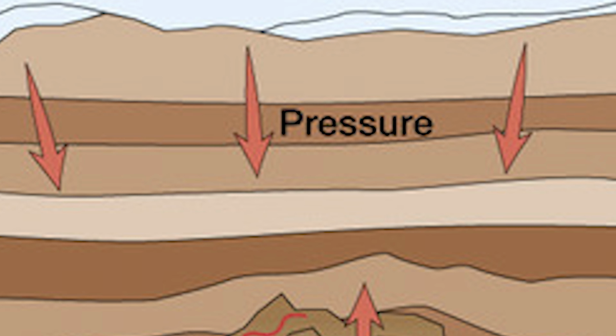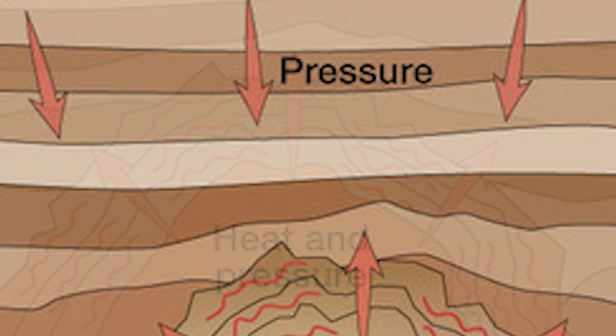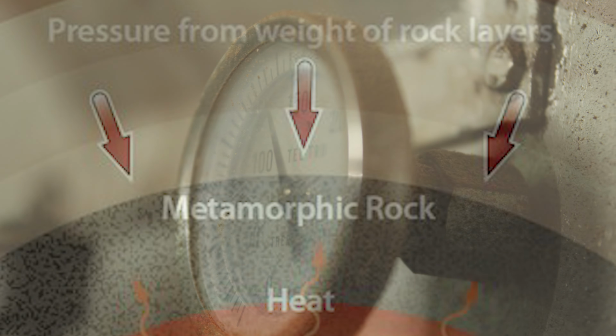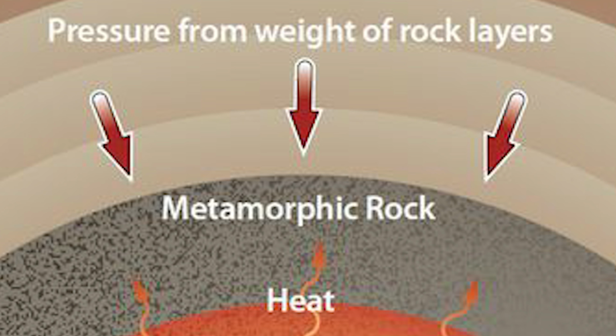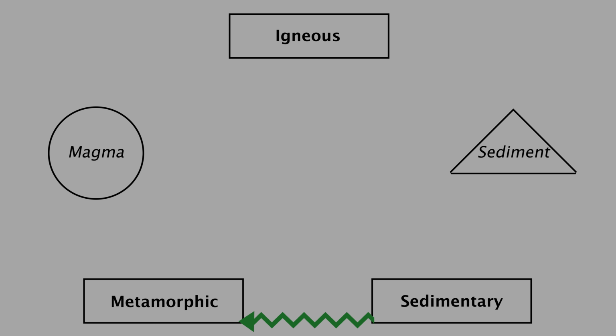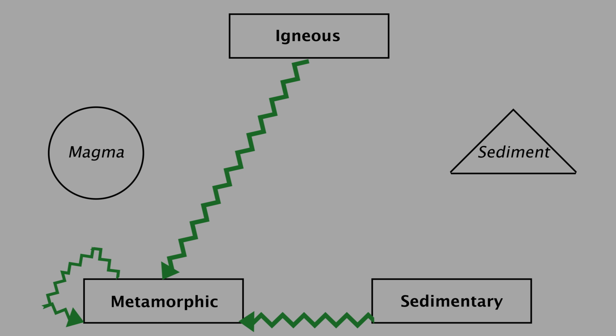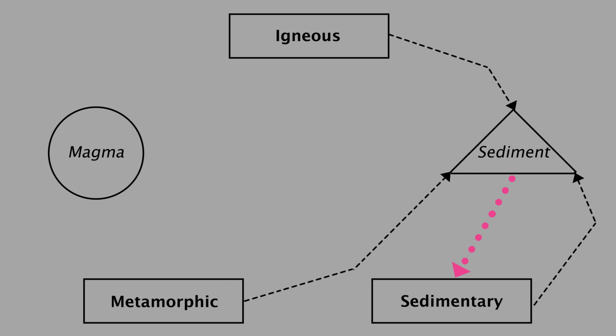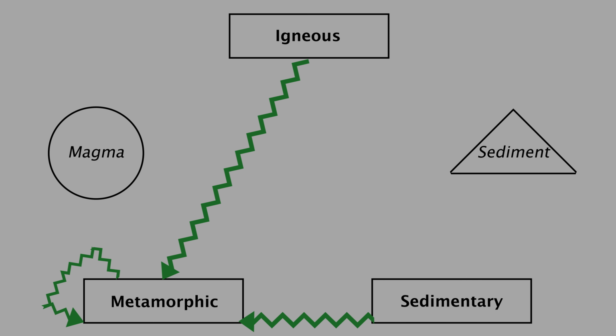Metamorphic rocks. Rocks that are exposed to heat and pressure are then transformed into metamorphic rock, a process known as metamorphism. All three rock types, even metamorphic rock, can undergo metamorphism, which is represented by the green zigzag lines. This represents the rock cycle. This is how igneous, sedimentary, and metamorphic rocks are formed.